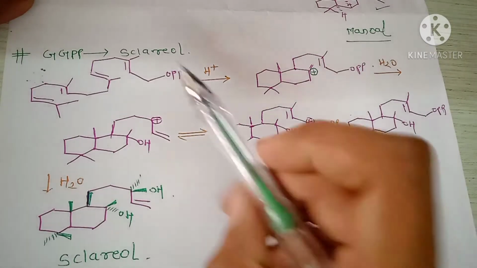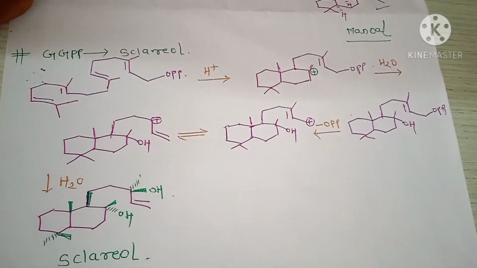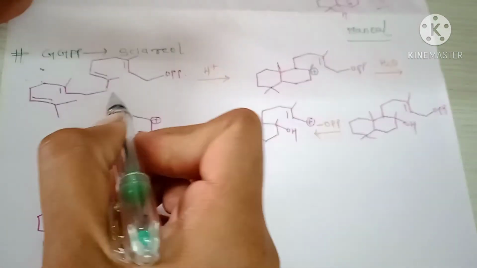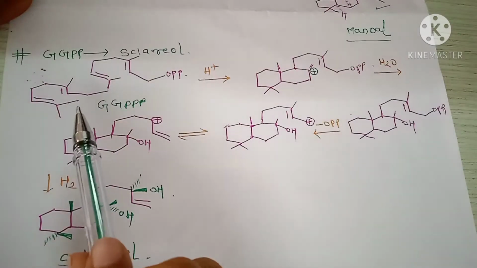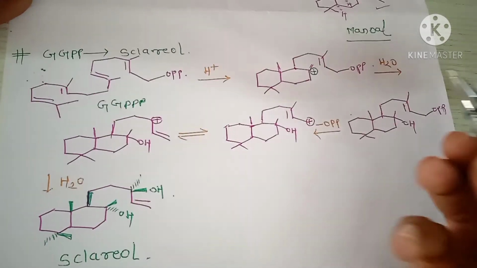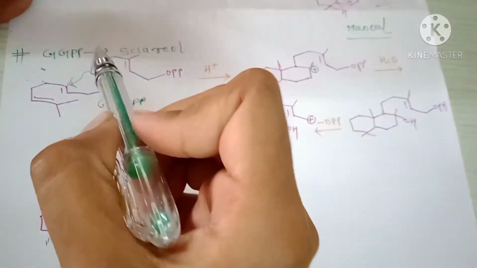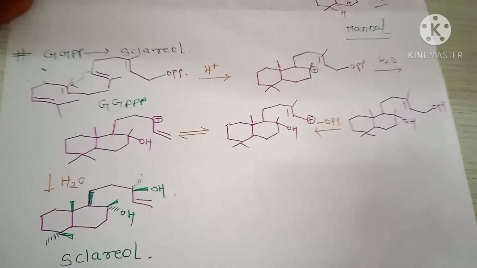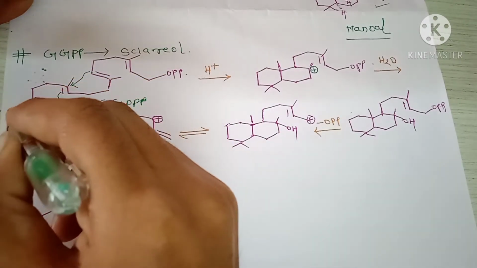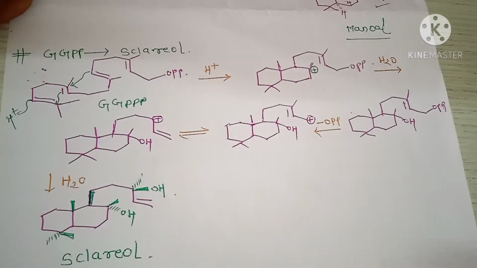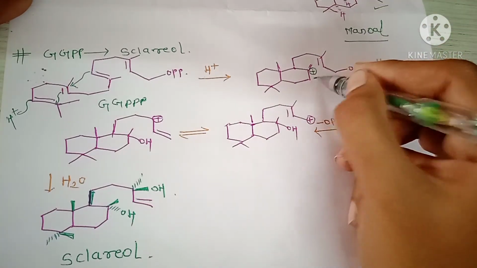Next, the synthesis of sclareol from GGPP. First draw the structure of GGPP. Okay, this is the structure of GGPP. First step is the cyclization or ring formation. This bond attacks here, this bond attacks here, and here H plus. And the formation of this structure, and here positive charge.